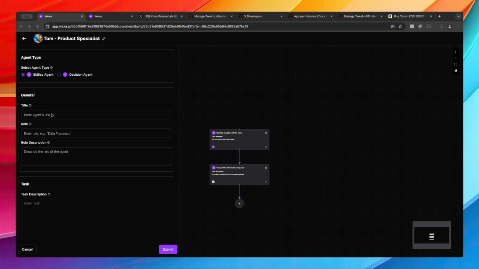So now let's say in this case, again, a skilled agent. Here we say "saves the data to table." That's the title of this agent. We will say data mapper as the name, and then "maps the necessary data to the table." Now in the task, we're going to say here are the steps to follow.